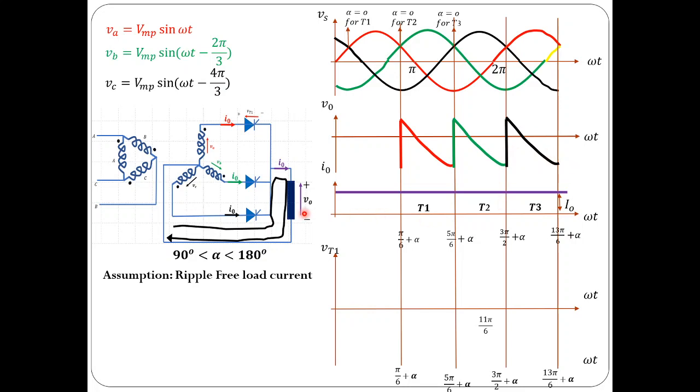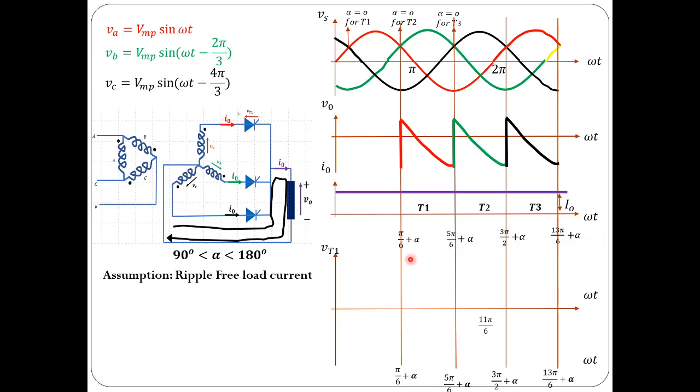And what about load current? Load current is the same as IC, which is the same as thyristor 3 current, which is a constant value. During this period T3 is conducting. And please do remember, I assume that current is ripple free by considering a highly inductive load. So its average and RMS values are going to be equal. So this is the operation from π/6 plus alpha to 13π/6 plus alpha.